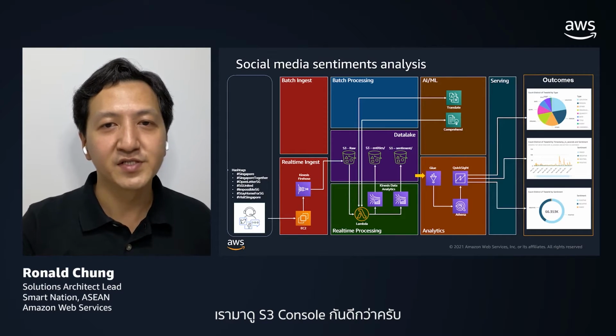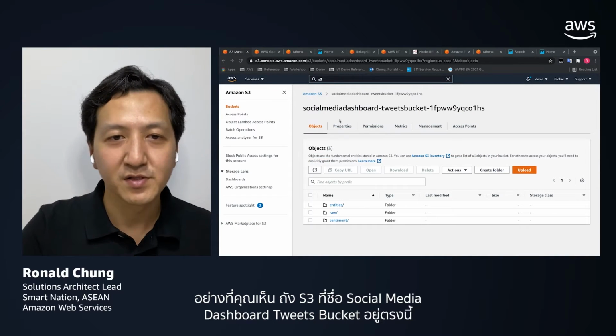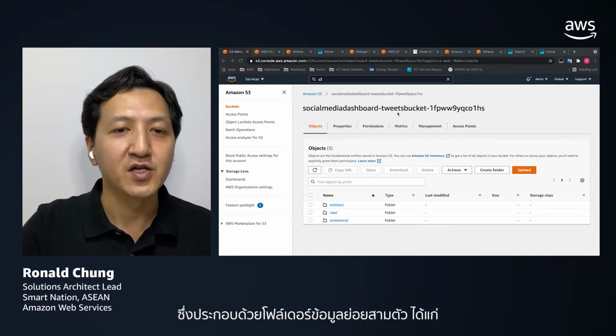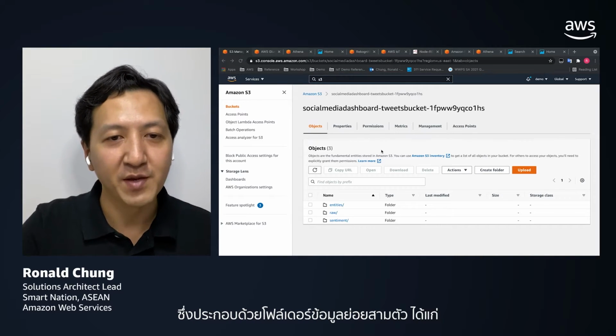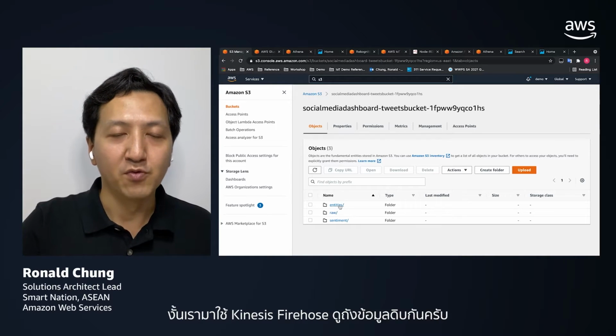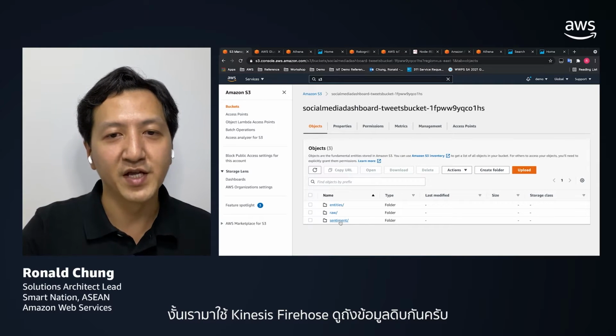Let's have a look at this S3 console. As you can see, we have the S3 bucket called the social media dashboard tweets bucket here. It consists of three subfolders, namely the raw, the entities, and the sentiment data. So using the Kinesis Firehose, let's have a look at the raw data bucket.